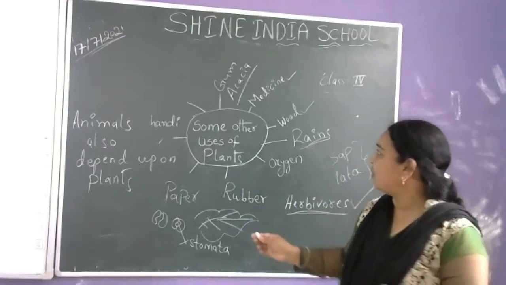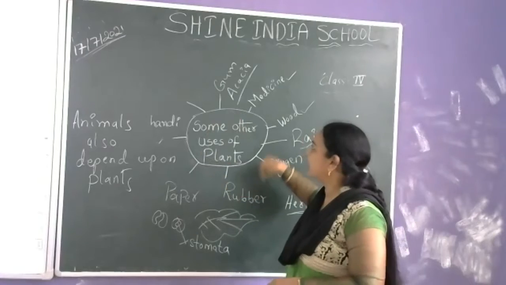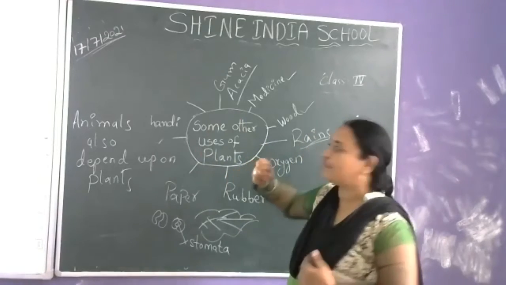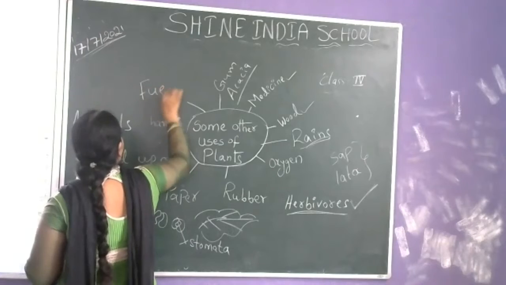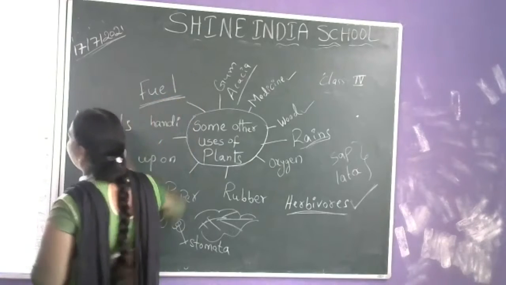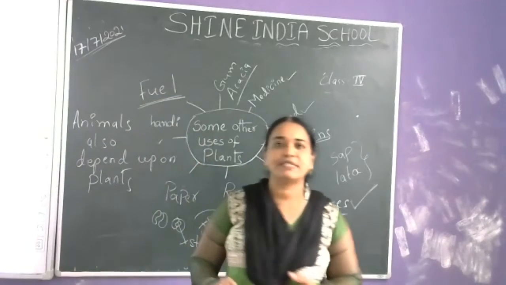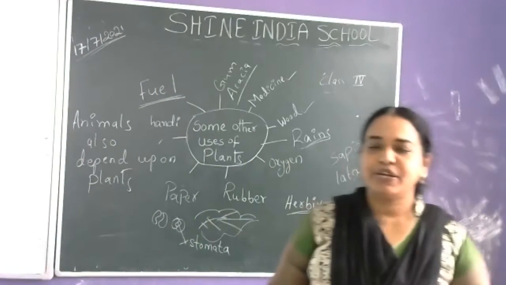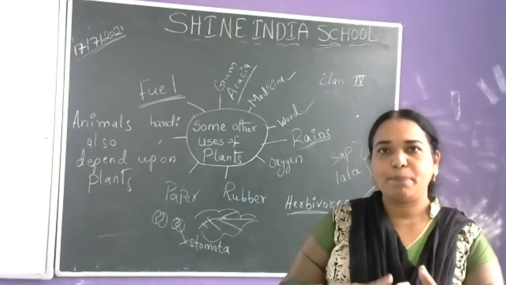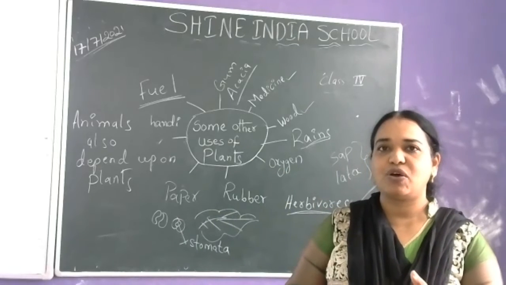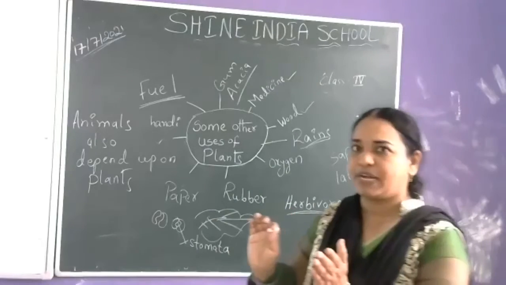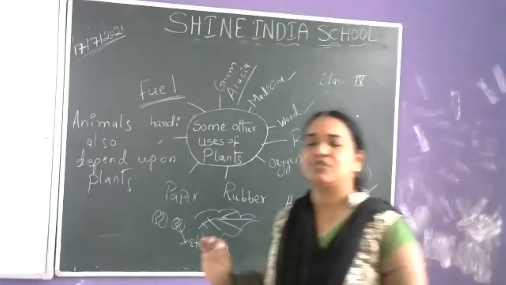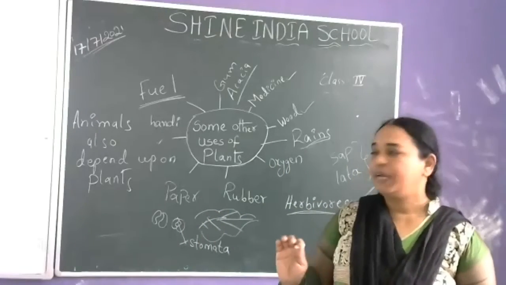Not only these uses, the plants also provide us fuel. How are we getting fuel from the plants? Not only wood, but coal, petrol, diesel, kerosene, all these come from plants in some part of their preparation.